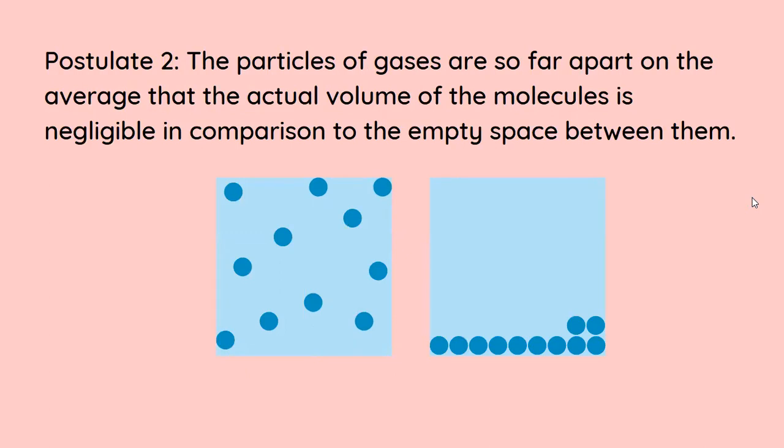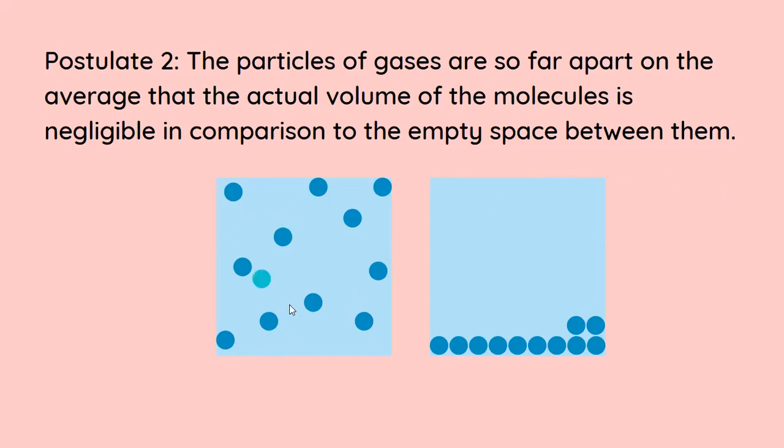Postulate 2. The particles of gases are so far apart on the average that the actual volume of the molecules is negligible in comparison to the empty spaces between them. Before we start, when we have a gas in a small container, it will occupy the space inside that container. Now, if you assume the same amount of gas is in an entire room, the gaseous molecules are spread around the entire room. This in turn means that the volume of the molecules is quite negligible.